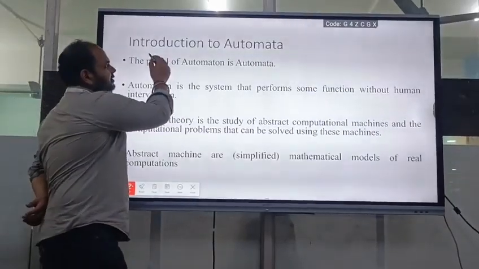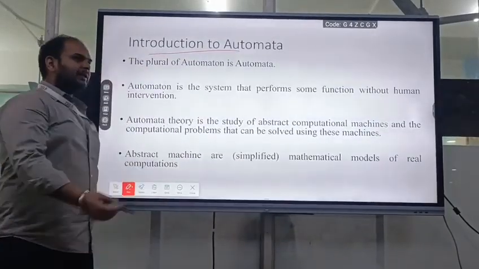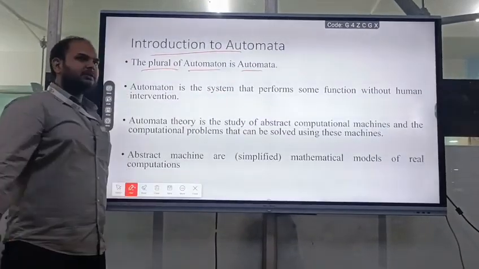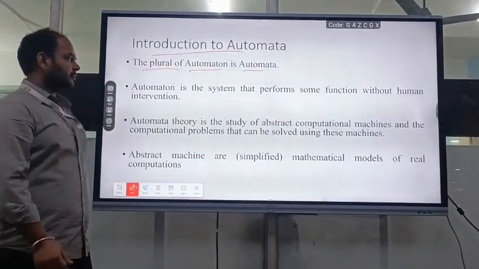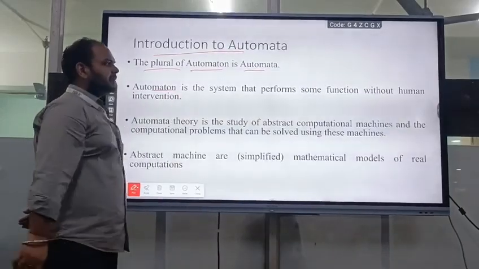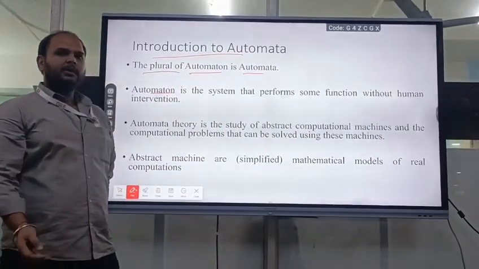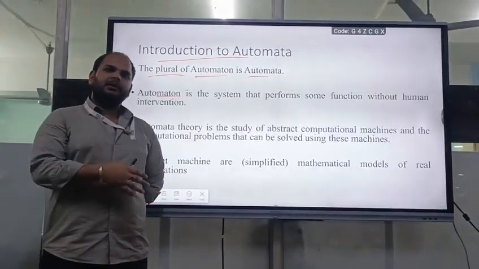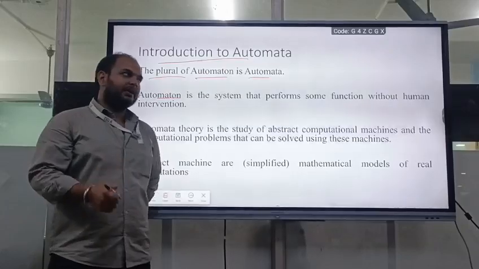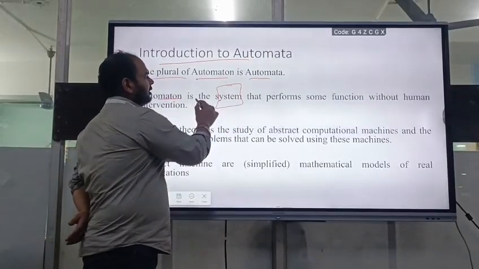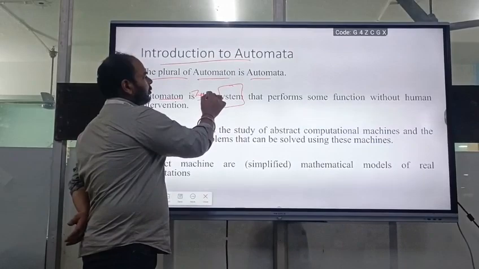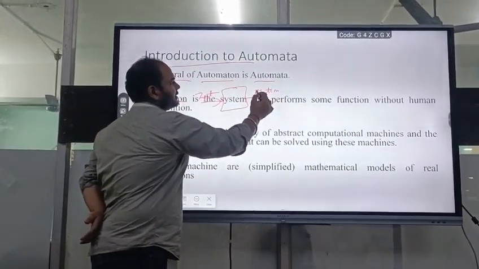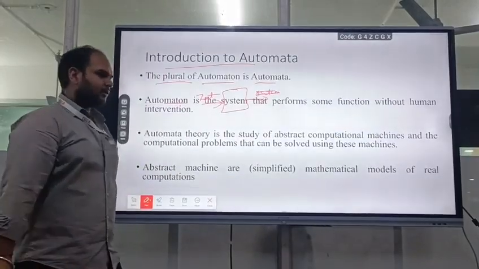Let's start with the introduction to the automata. Generally, the plural of automation is automata. That is the general term that we discuss. Automation is the system that performs some functions without human intervention. We already know what automation is. Automation is where we don't need human intervention. We only give the input, and according to that input, we get the output. That is known as the automation. And the plural of automation is known as the automata.